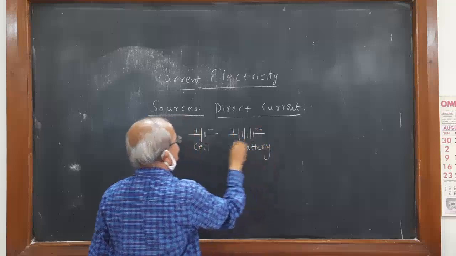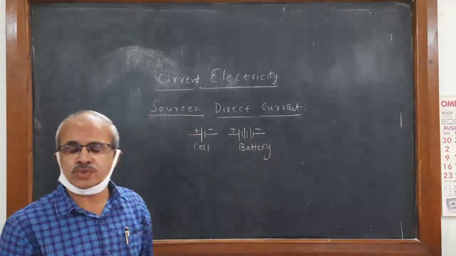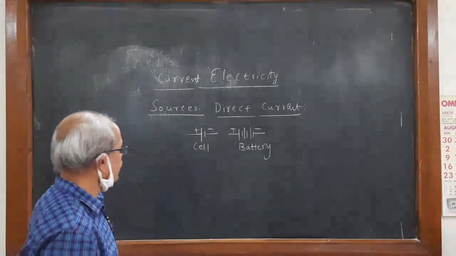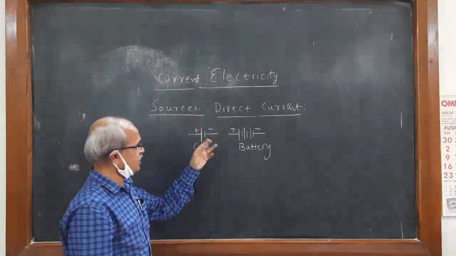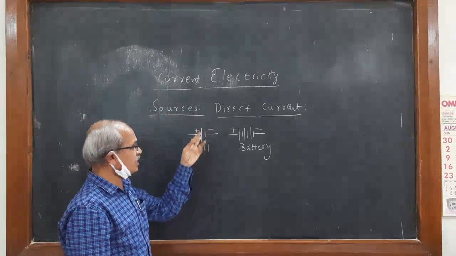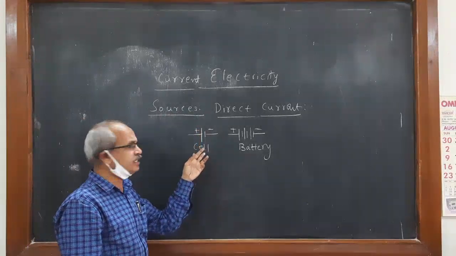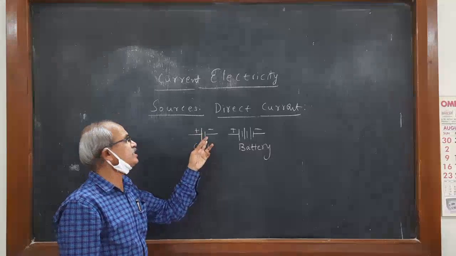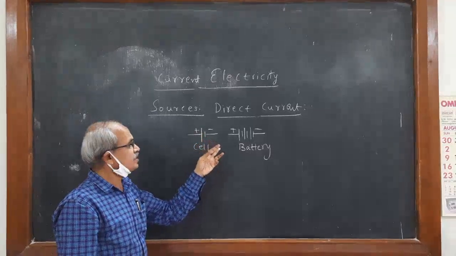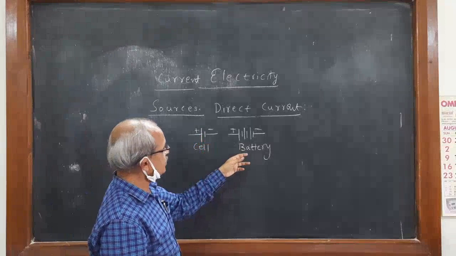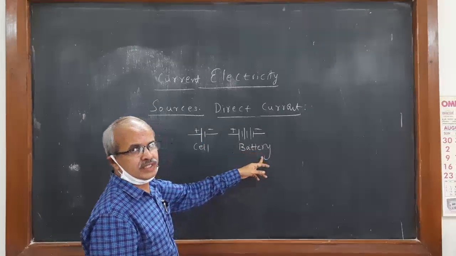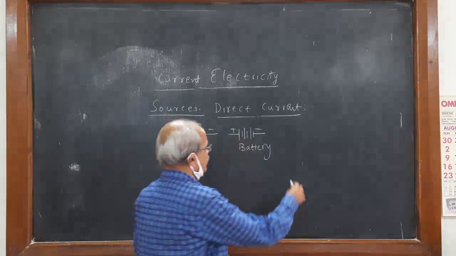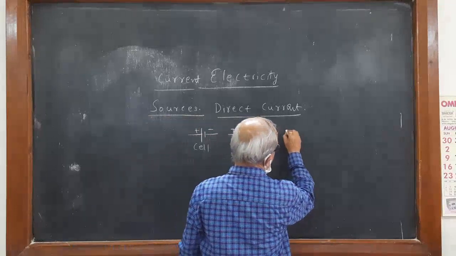These are all DC sources, sources of direct current. So that is a cell. Positive terminal, negative terminal. The long vertical line indicates the positive side, the smaller line indicates the negative terminal. See, these are sources of direct current. Direct current means current which flows in only one direction.